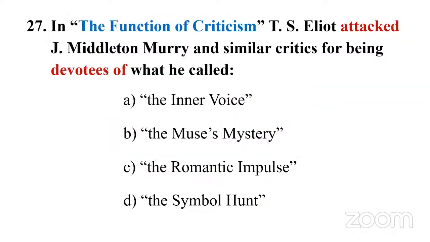Now let's go to the next one, but that itself is a question. Question number 27. In The Function of Criticism, T.S. Eliot attacked J. Middleton Murry and similar critics for being devotees of what he called: option A, the inner voice; B, the muse's mystery; C, the romantic impulse; D, the symbol hunt. So if you think, there is some connectivity between the earlier question and this question. Of course, in the earlier question, this essay was mentioned. Now this question is particularly from this essay, T.S. Eliot's The Function of Criticism.